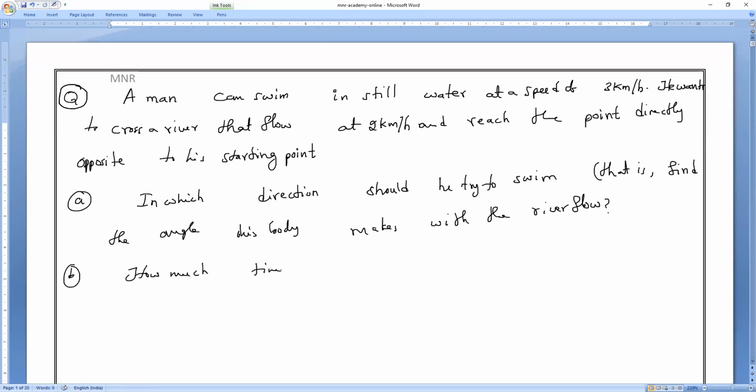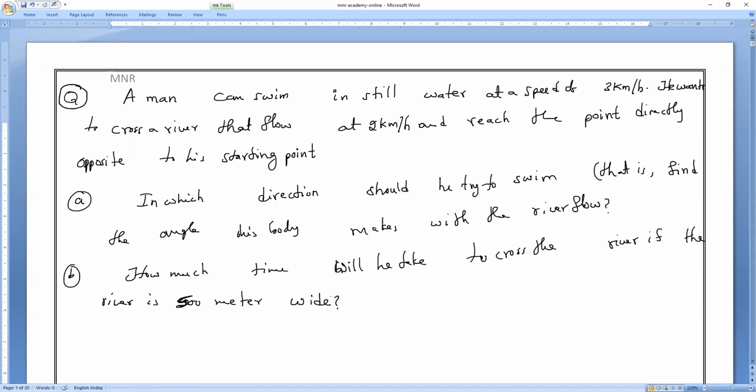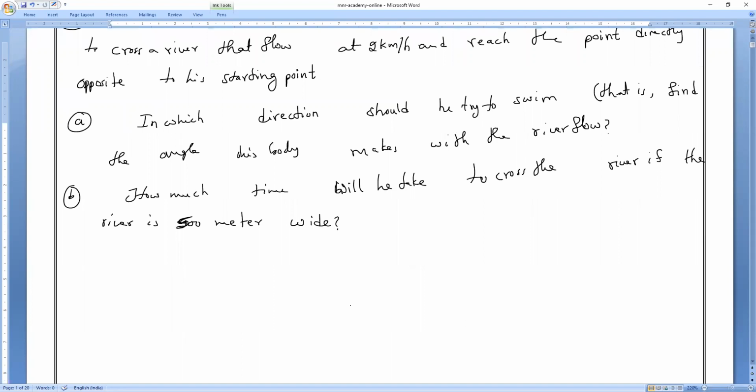How much time will he take to cross the river if the river is 500-meter wide? The river is 500-meter wide. Okay. So now, if you remember all the previous questions and imagine the previous question alone, you people can understand this question.